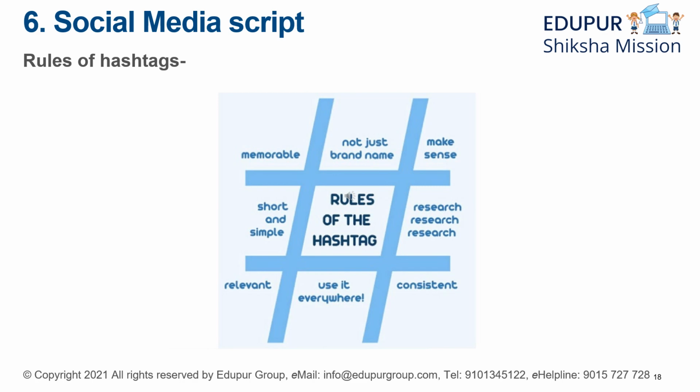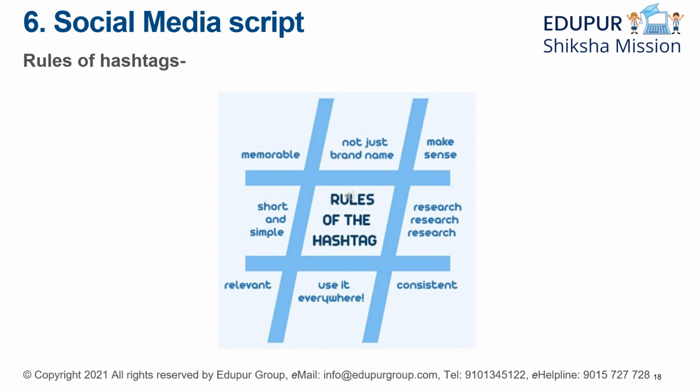You can just put it like hashtag plants. If you're putting a picture of a plant, it's still relevant, and it's not required that it should be a brand name. Then it should make sense. It should be relevant. It should have a meaning. Then it should be short and simple. Then you have to do research, because you have to know which hashtags are trending, which hashtags are used by a number of people, which are relevant. So these are very important.